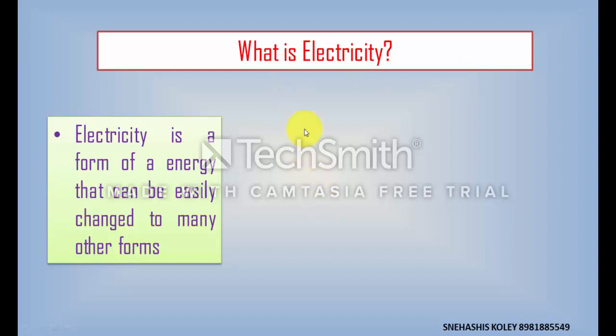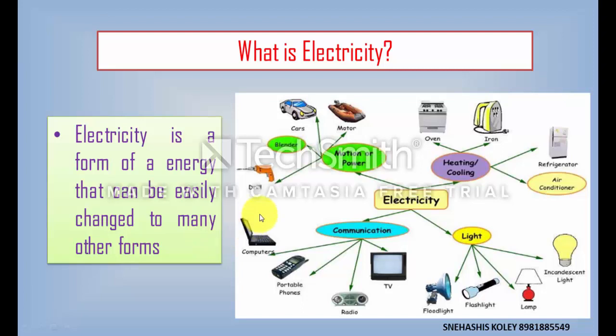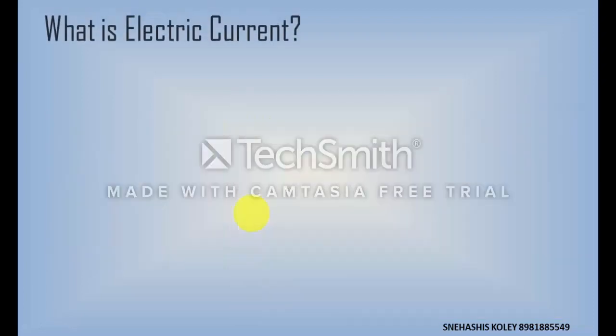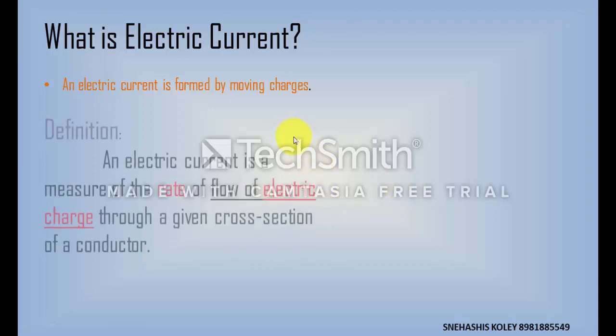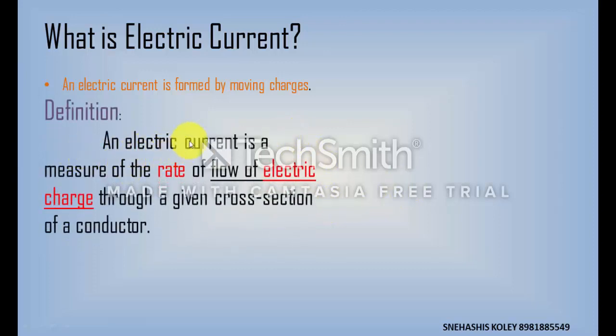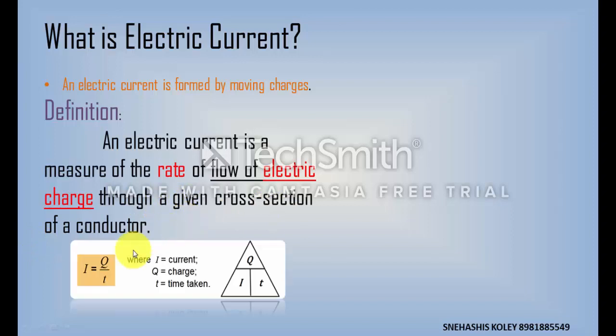What is electricity? Electricity is a form of energy that can be easily changed. Electric current is formed by moving charges. The definition of electric current is: electric current is a measure of the rate of flow of electric charge through a given cross section of a conductor. To calculate the rate of flow, we have to divide by time. That means I equals Q by T, where Q is charge, T is time, and I is current.